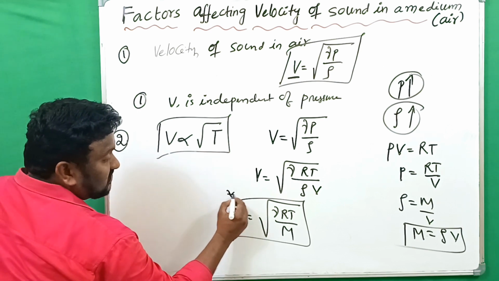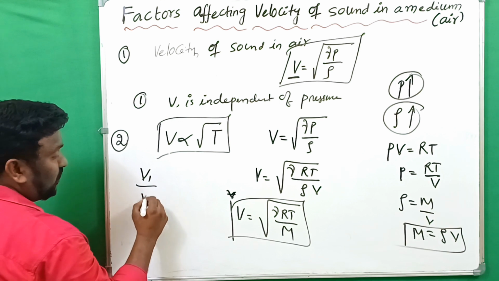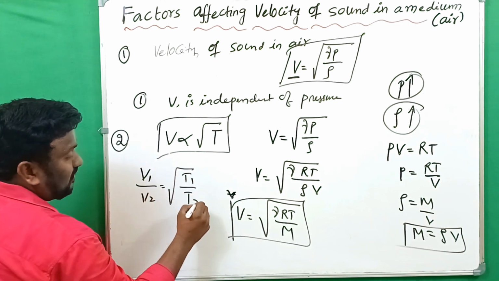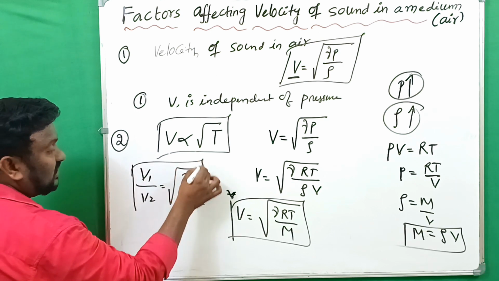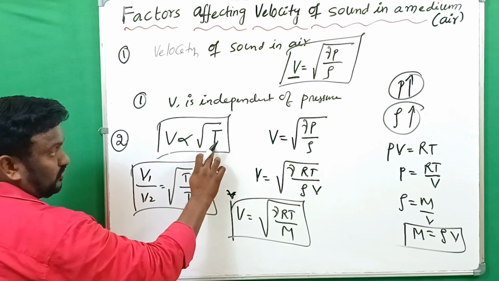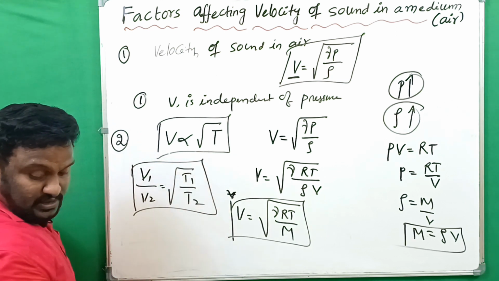According to this formula, V1 by V2 equals the square root of T1 by T2. This is the relation between the velocity of sound and temperature. Clear?